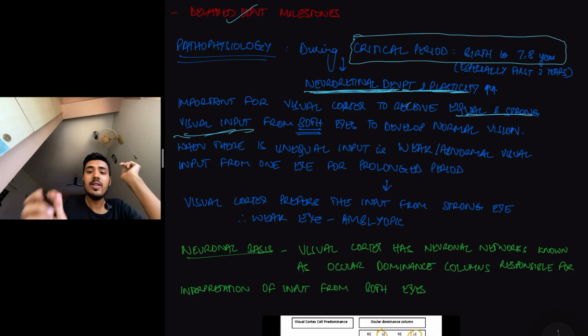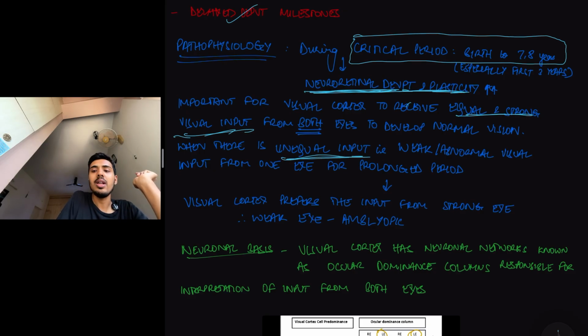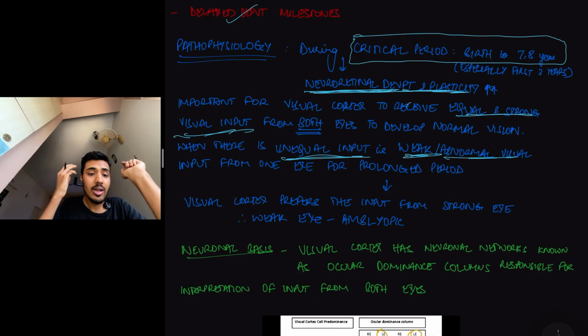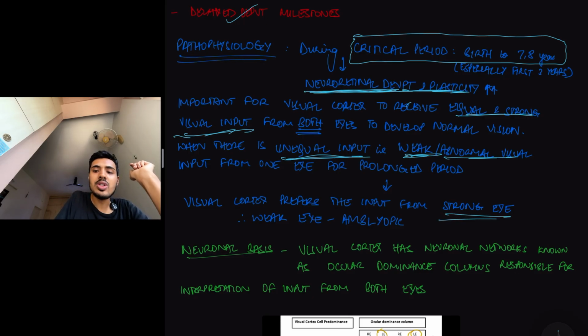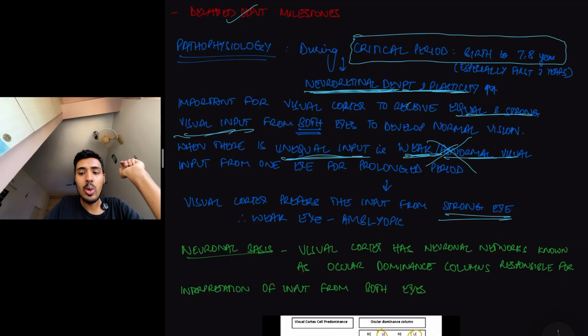But when there is unequal input, where from one of the eyes there is a weak or abnormal visual input for a prolonged period of time, then what happens? The visual cortex will prefer the input only from the strong eye. This weak and abnormal visual input, it will ignore. So it will prefer only the strong eye. So the weak eye eventually becomes amblyopic. And it is important that it is for a prolonged period.